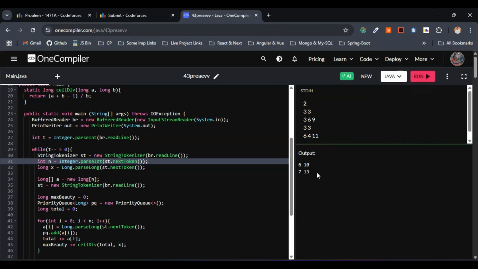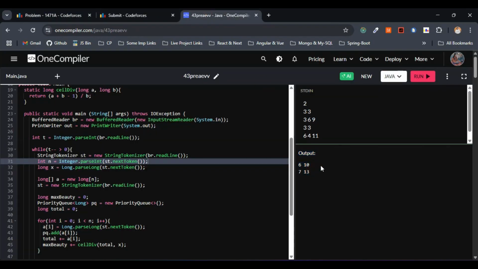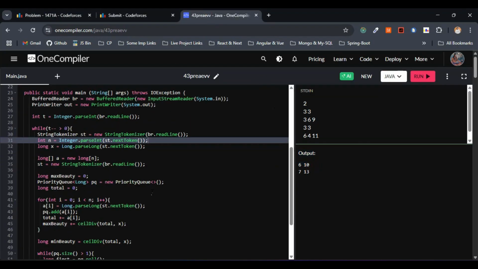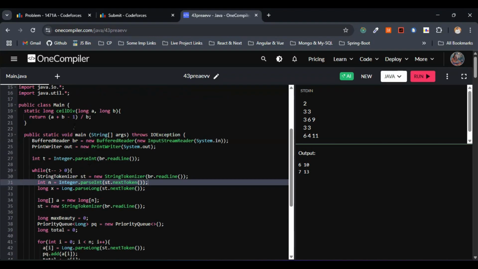Yeah, now let me run this one. So yeah, we are getting the wrong output here: 6, 10, 7, 13. We have to get 6, 6 and 7, 8, right? So here I've done this one, ceil. Did I do anything wrong here? So this is (a plus b minus 1) by b. This is fine. We have parameters a and b. This is fine.